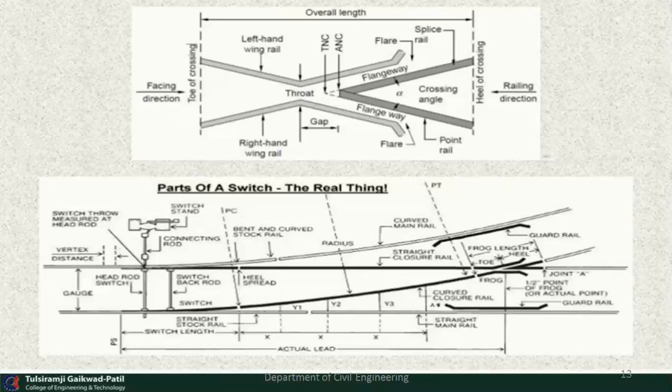So these are the various sections of the crossing, and the various terms which we already discussed previously are shown in this cross section. From the exam point of view, these figures are very important, because in the examination they may ask you to write down the various parts which we are using for the crossing. In that case, with the help of this diagram, you can explain the various points like the point, wheel, crossing angles, left hand turnout, right hand turnout, and so on.